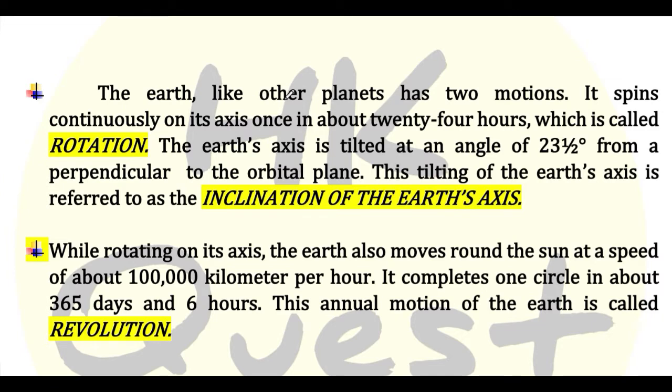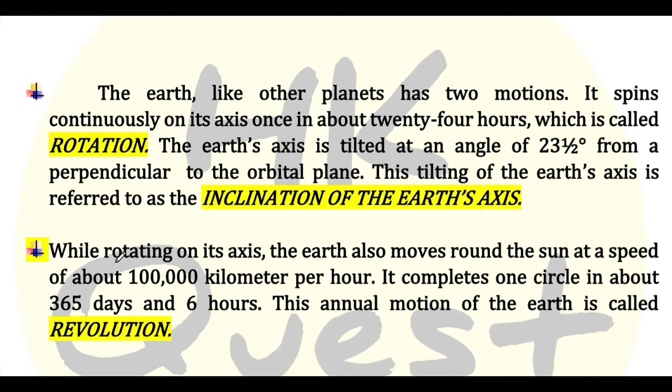Motions of the Earth. The Earth, like other planets, has two motions. It spins continuously on its axis once in about 24 hours, which is called rotation. The Earth's axis is tilted at an angle of 23.5 degrees from a perpendicular to the orbital plane. This tilting of the Earth's axis is referred to as inclination of Earth axis.